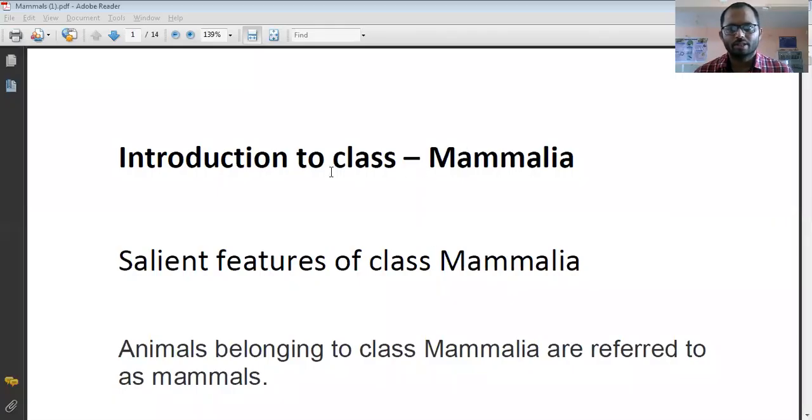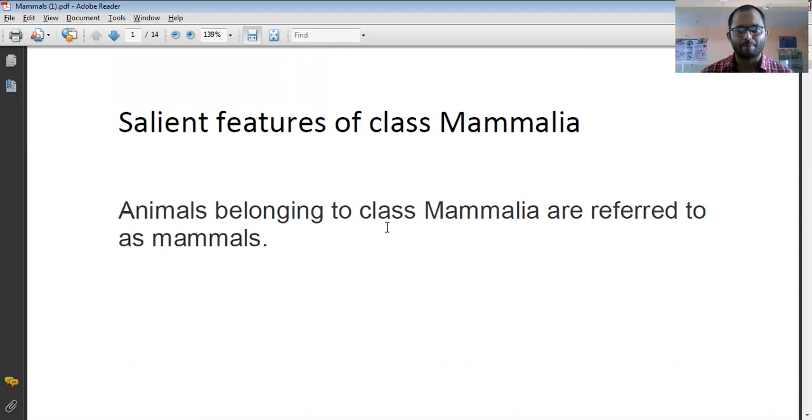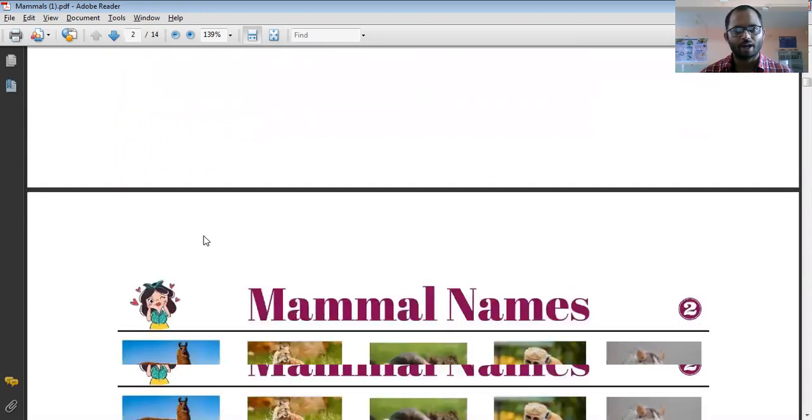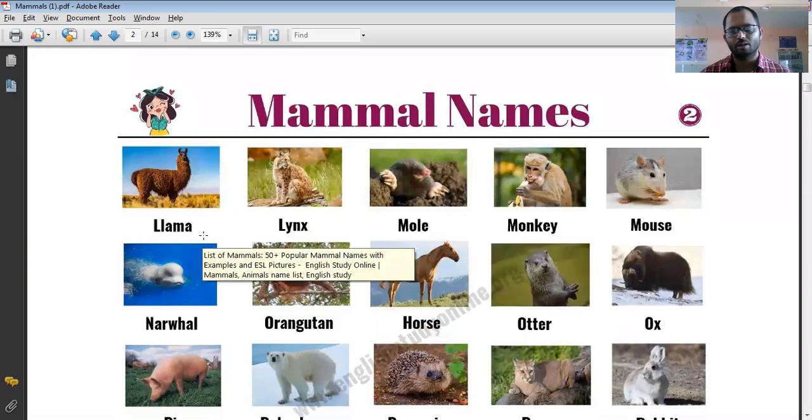First I'll share the screen and then we'll see the general characteristics of the class Mammalia. As I told you already, first we'll see the introductory part of the class Mammalia and then we'll discuss some advanced features. The salient features of the class Mammalia: animals that belong to the class Mammalia are referred to as mammals. And you can see on your screen the different mammals.